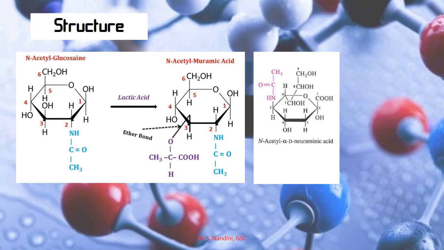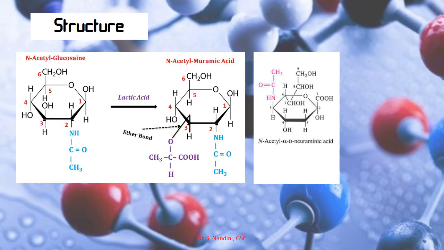In this slide you can see the structures of N-acetyl muramic acid and N-acetyl neuraminic acid. N-acetyl muramic acid is formed from the derivative of N-acetyl glucosamine, by the addition of a lactic acid substituent.